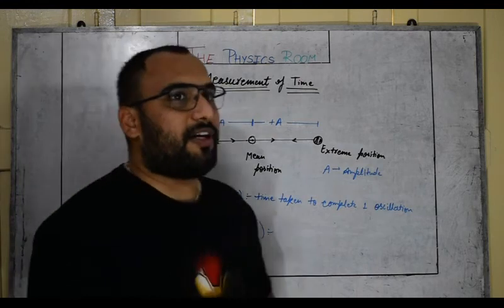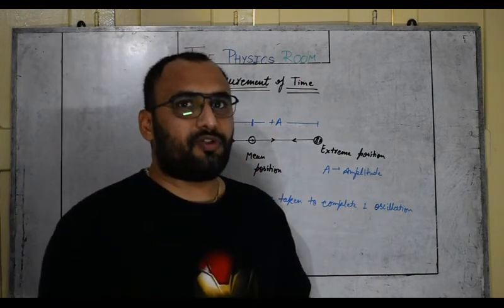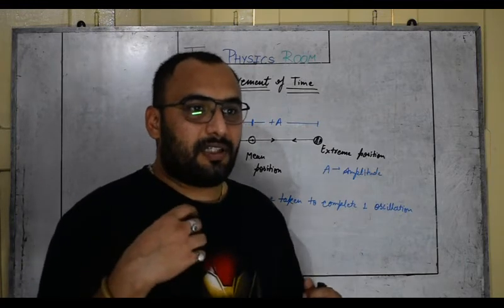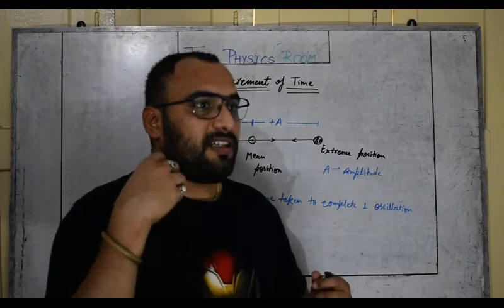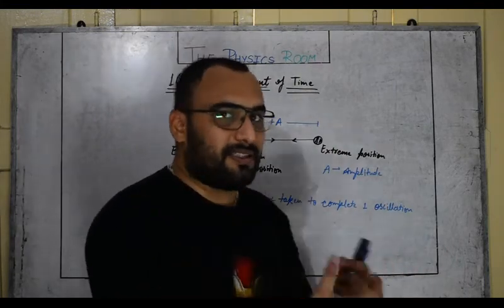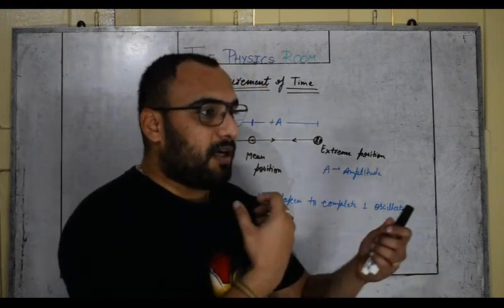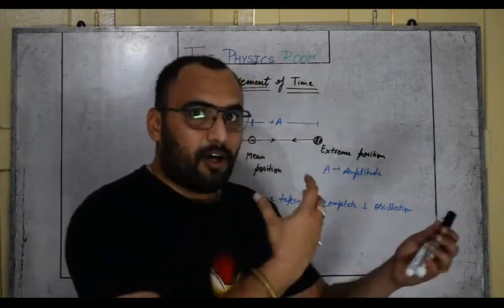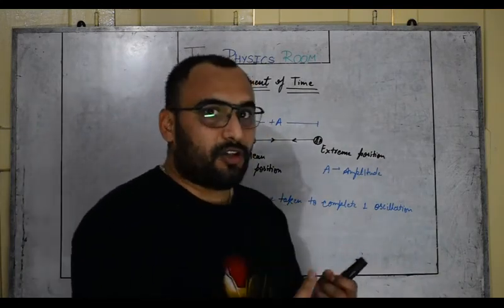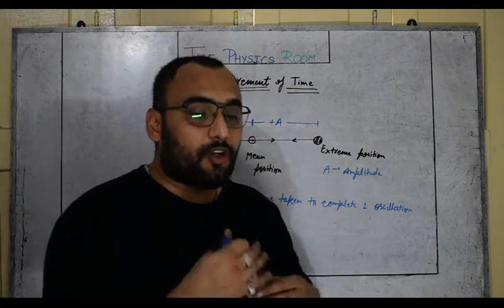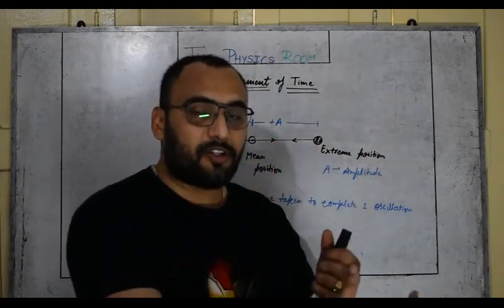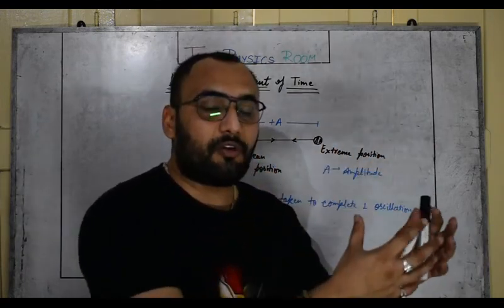Frequency is something we use in daily life as a keyword. For example, if someone is catching a ball or hitting a ball multiple times, he is saying that my catching frequency or my hitting frequency is this. Suppose a student is punching a bag, and he is saying that my hitting frequency is 25 punches in a minute or 25 punches in 10 seconds. So we are talking about a number of oscillations, number of vibrations, number of revolutions completed in a particular amount of time.